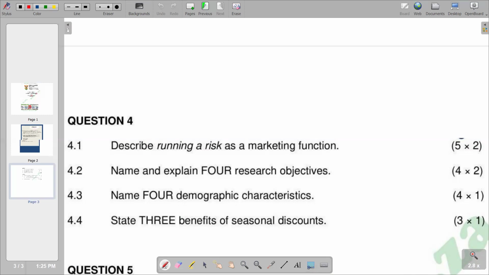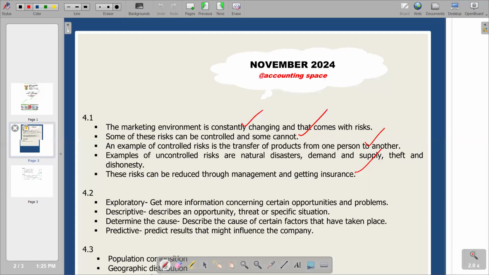And then I have examples of research objectives, whereby we have an exploratory objective. We can also have a predictive objective. We can also talk about a descriptive objective. So we go to another section and see the list of those research objectives: exploratory, descriptive, determine the cause, and predictive.